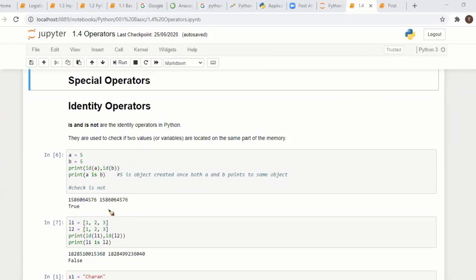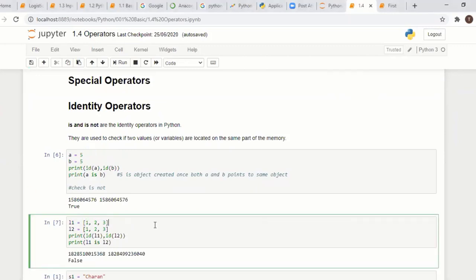It's fine for individual data types. But if we use a collection data type, it won't work out because a collection has more than one item, and they are not sharing the same memory. Remember this one, it's a very important point.